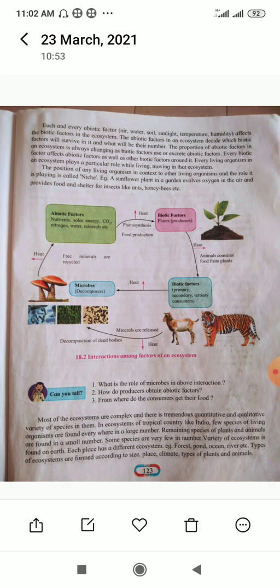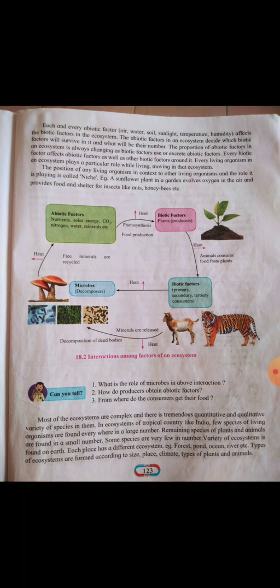Every living organism in an ecosystem plays a particular role while living and moving in that ecosystem. In the food chain, each and every factor is important.